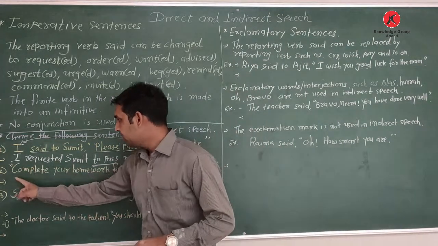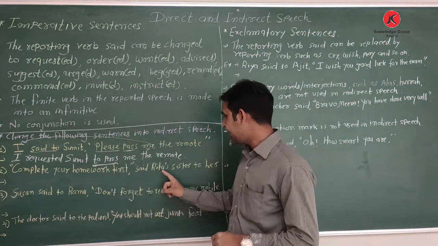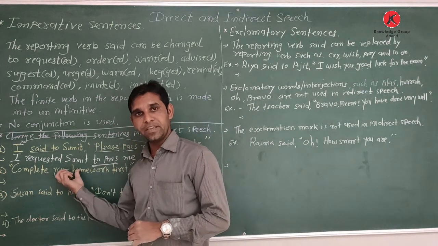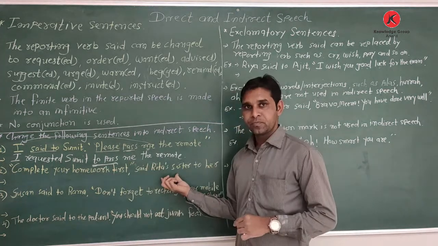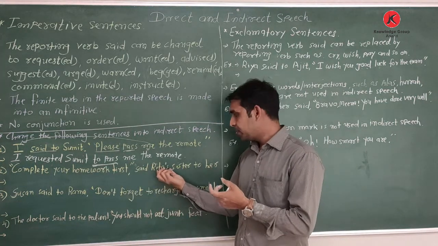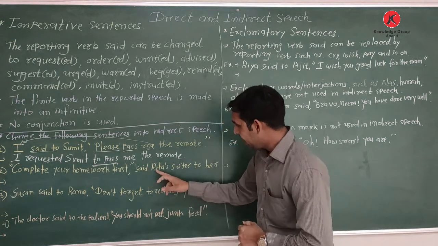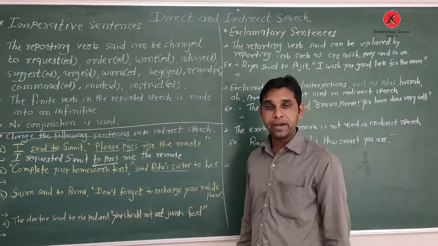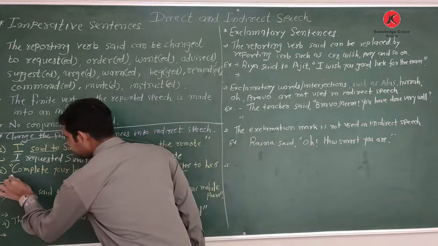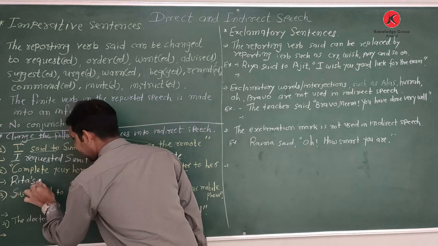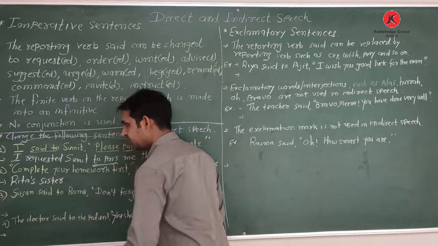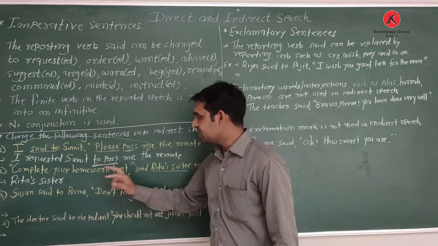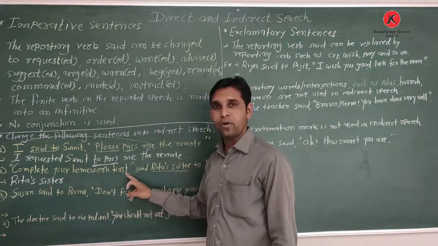See here given: "Complete your homework first," said Rita's sister to her. In this sentence the quoted speech is given first, and then the speaker and listener. See, said Rita's sister to her. So we have first Rita's sister as the speaker, so we write this first, Rita's sister. Then we have said to, and her. So Rita's sister said what? Said complete your homework first.